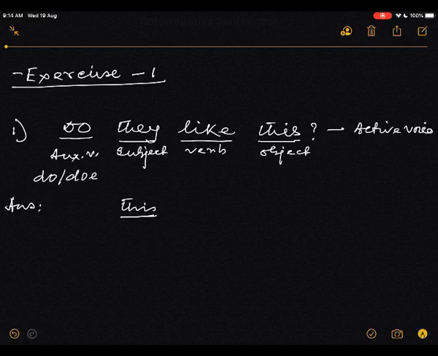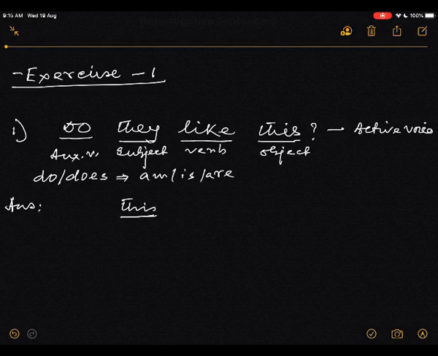Now, does in the passive voice will become am, is, are. So now you have to take one, am or is or are. For this, come to the object and see whether it is singular number or plural number, whether it is third person or any other person. Now see, it is the third person and singular number. So you know it very well that it will be is.